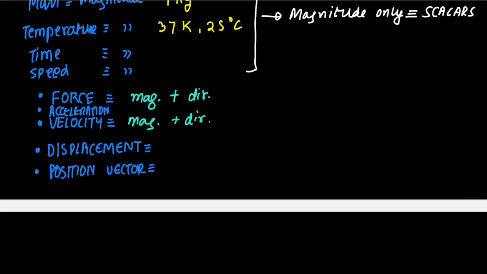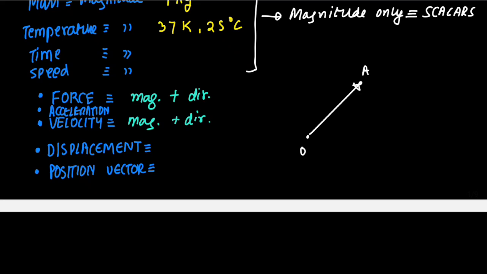Now, what is the position vector? The position vector is pretty much, let us say this is the origin and this is the point A. So the position vector is simply this vector drawn from the origin to A. Origin is the origin of any coordinate system. It can be a two-dimensional coordinate system or a three-dimensional coordinate system.